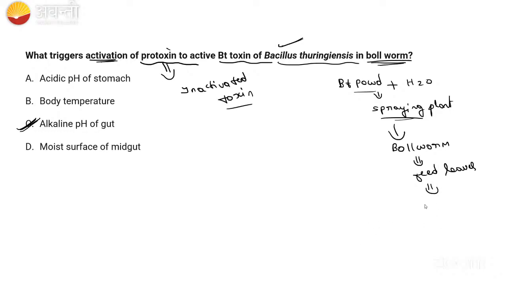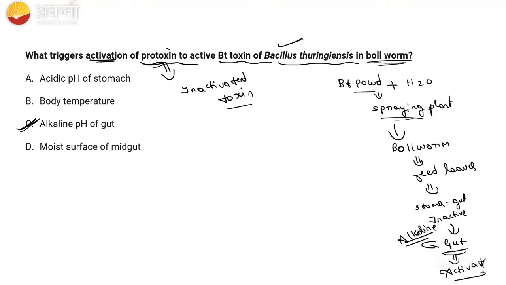That will go to the stomach, then it will go to the gut. Till going from the stomach to the gut, it is inactive. That is in the prototoxin form. But when it reaches the gut, it has the alkaline condition, alkaline pH, basic pH. So here in the gut, it will become activated.